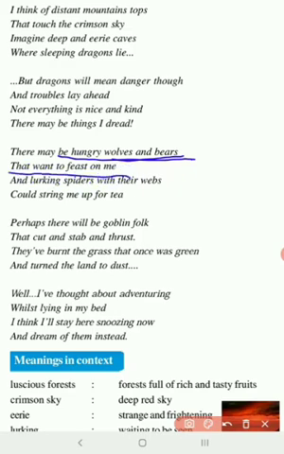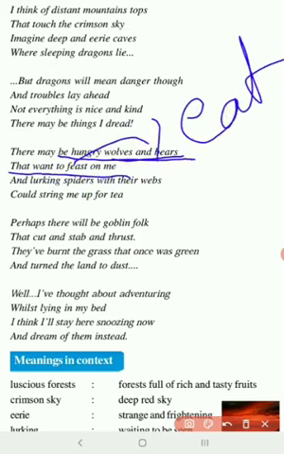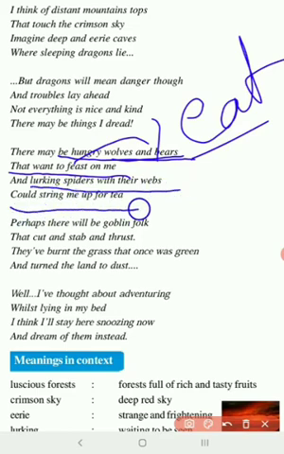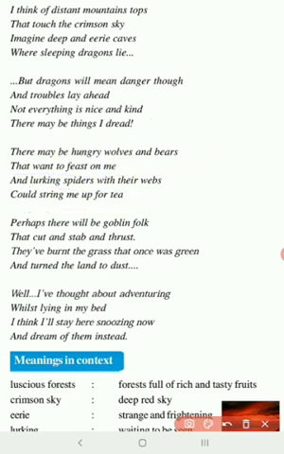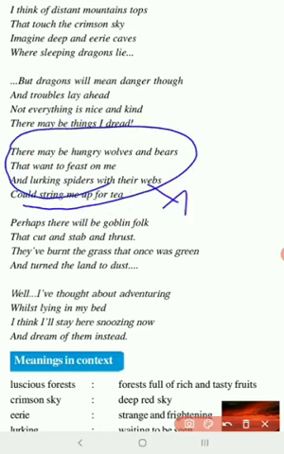Feast on me, here feast means eat. There may be hungry wolves and bears which might even want to eat me, and lurking spiders with their webs could string me up for a tea. Now the same thing with the spiders, you could once again watch the same Hobbit movie if you want.